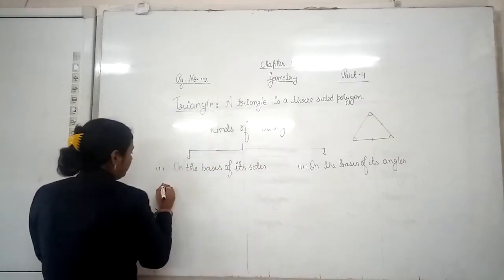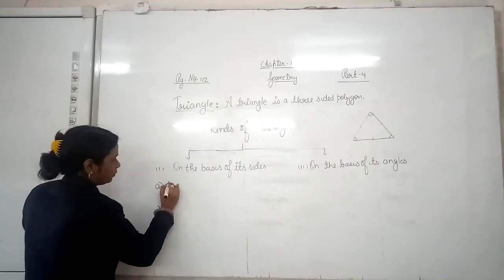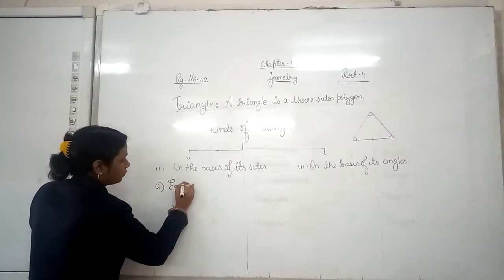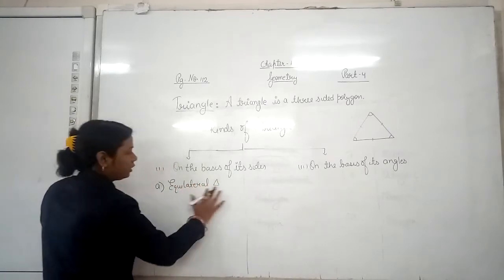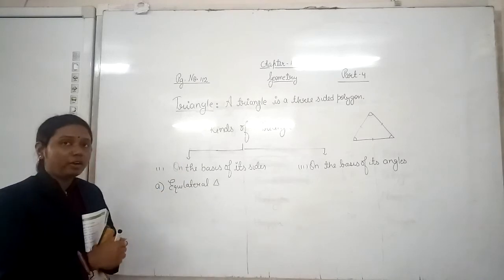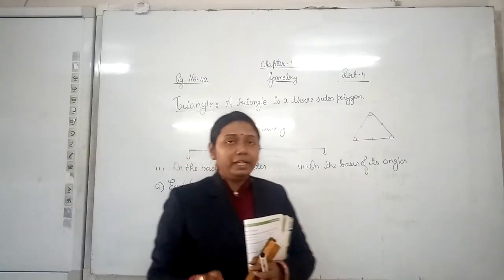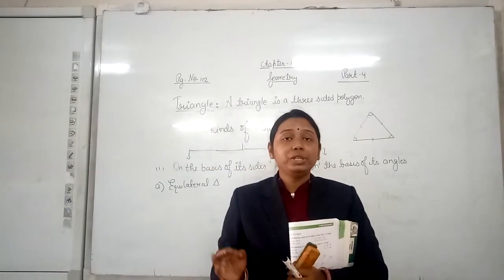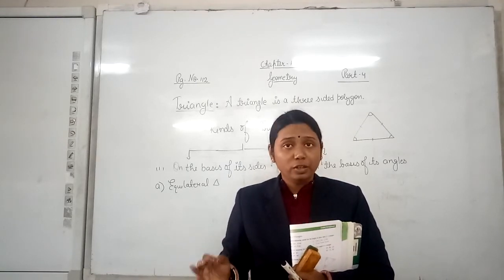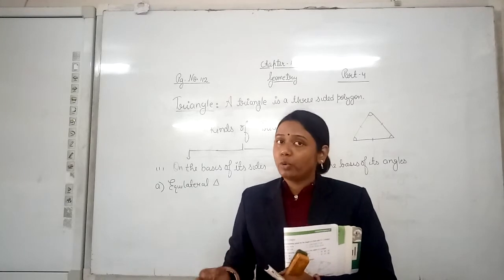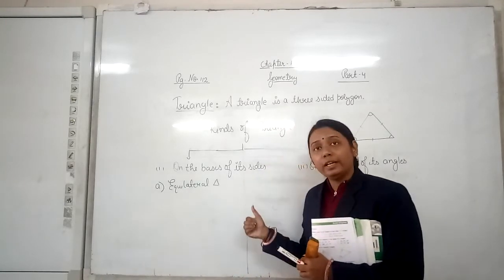Here I am not writing the complete spelling, I am writing in short. If a triangle is having all three sides of the same length, all three sides of equal length, then it is known as an equilateral triangle.